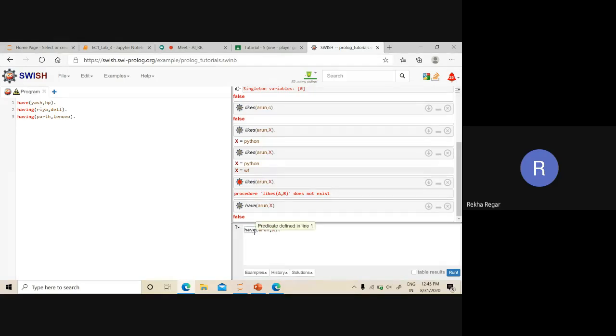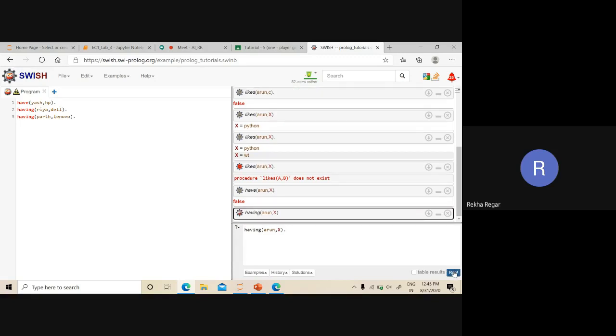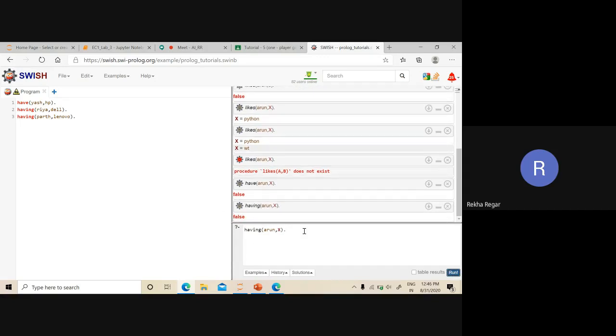So it is logic programming where we have to write down the knowledge base, and after writing the knowledge base, we put the queries, and for those queries we get the result. Suppose the word is having, and there is nothing called having Arun comma something, so it gives false. Suppose I wrote Ria, and simply run this one.